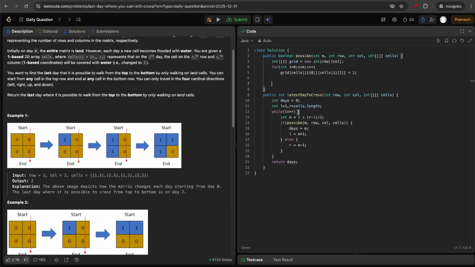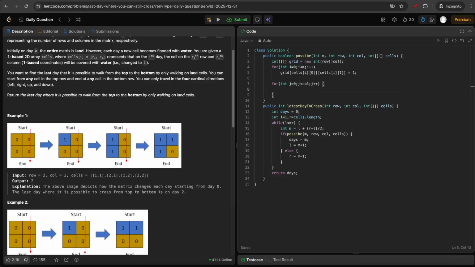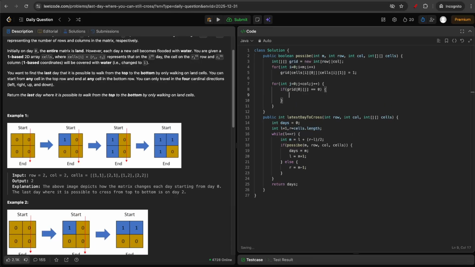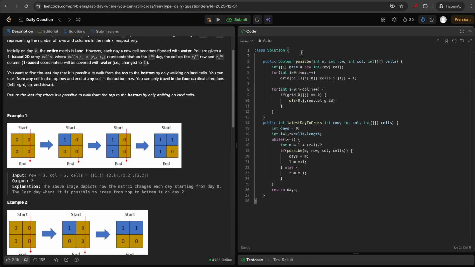So now after this, like we discussed, we will start from all possible cells in the top row, which is currently land, and we'll try to perform a DFS. So j equal to 0, j less than column, plus plus. If the current value, grid of row equal to 0, column equal to j, is a land, then I'll try to perform a DFS. Row equal to 0, column equal to j, and I'll also pass the row and column and also the grid.